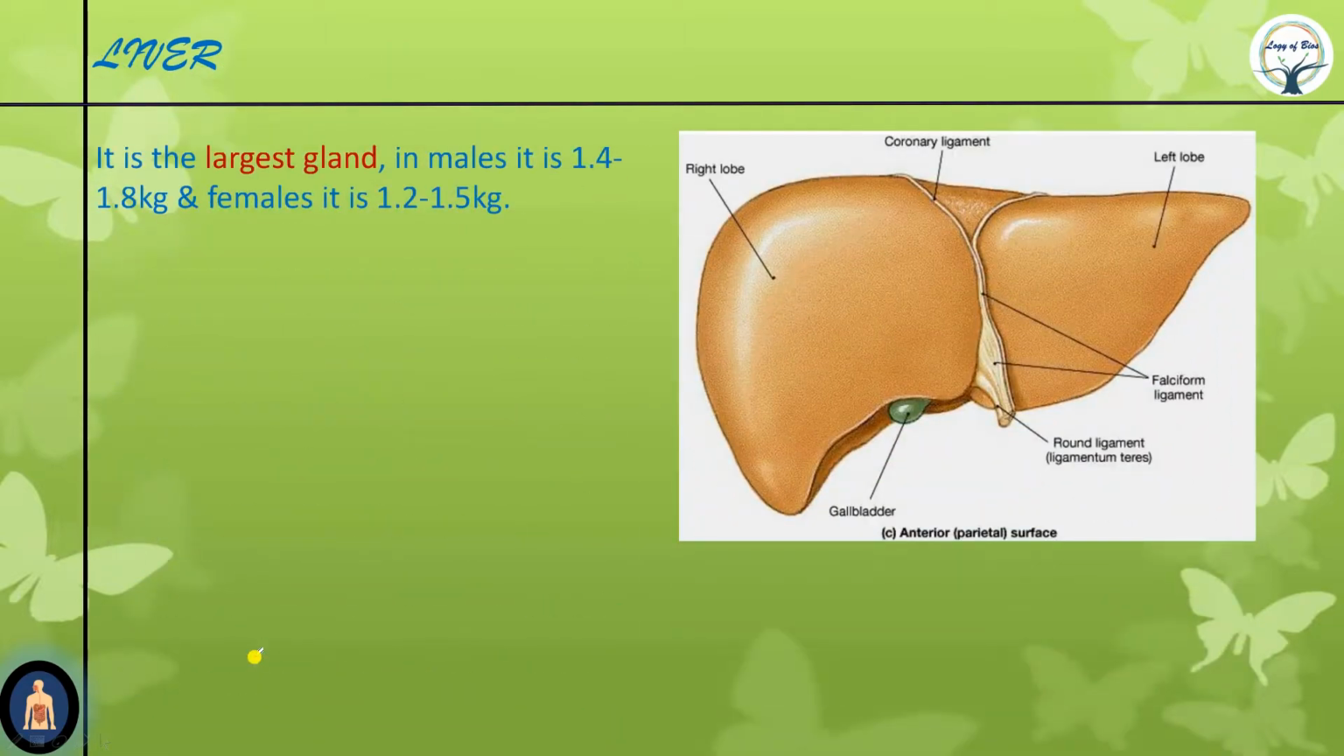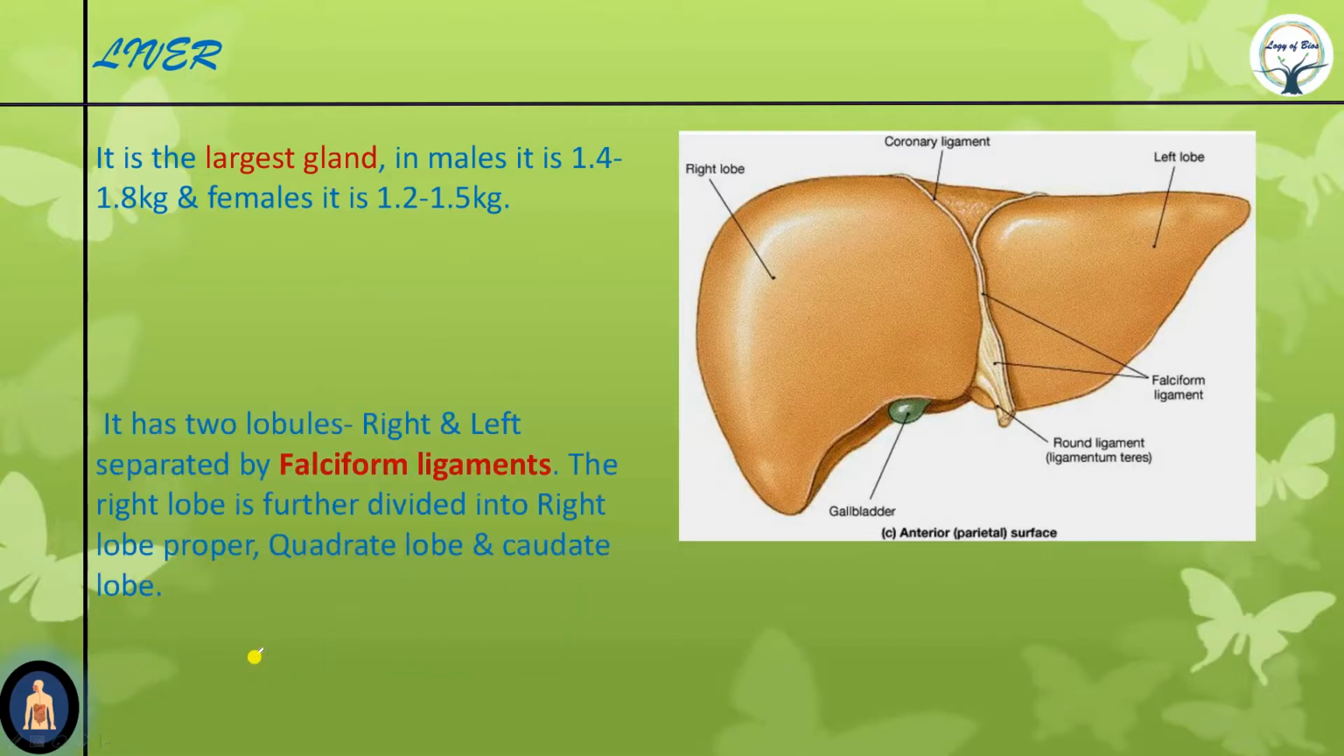Now liver is the largest gland, everyone knows that, but the largest organ is skin. Now the weight of liver is given as 1.4 to 1.8 kg, with separate values given for males and females. Okay, just go upon it.